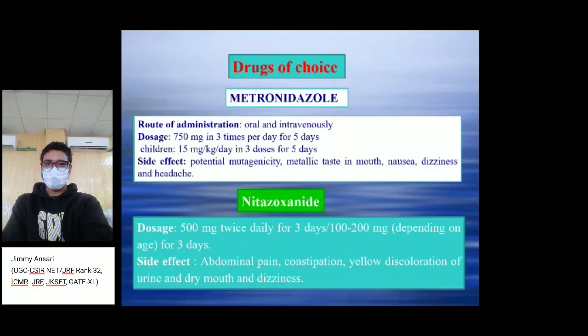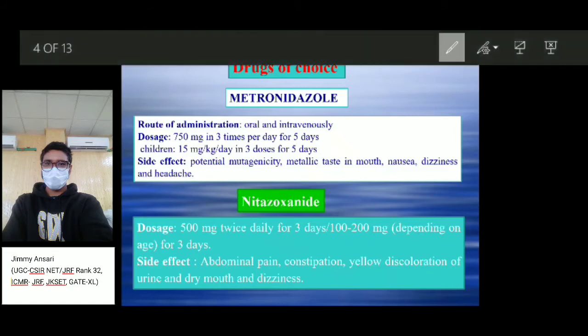The dosage in adults is 750 mg 3 times per day for 5 days only. In children it should be 15 mg per kg per day in 3 doses for 5 days only.